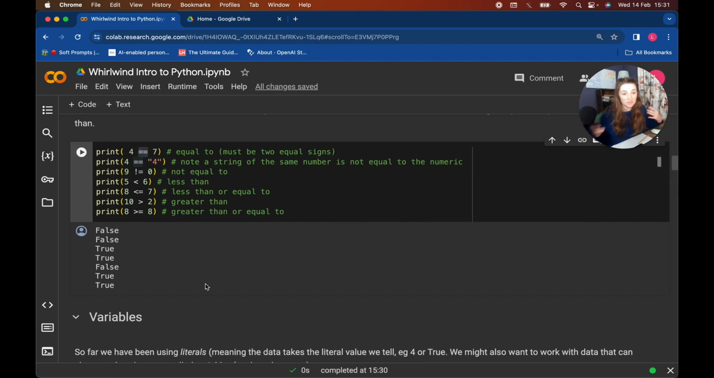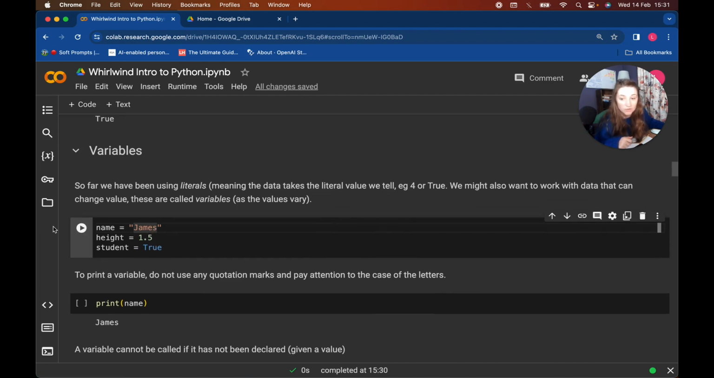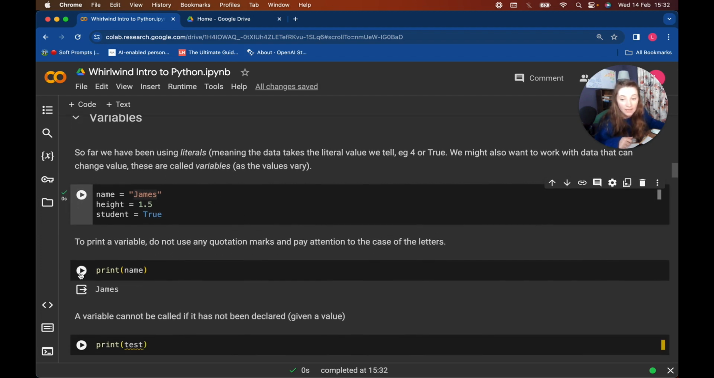How we explain this is double equals is a comparison, to check if they're the same, and single equals is to give something a value. So we call it an assignment operator. Here we have the name is James, and we have height 1.5, and if they're a student, true. These are all variables we can now run, and I can print the variable and it will print James.